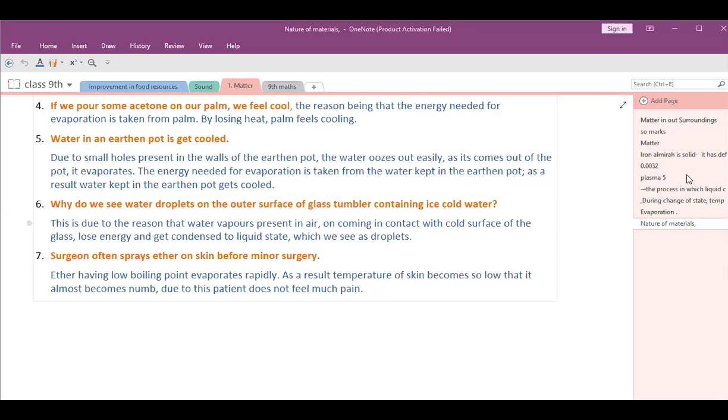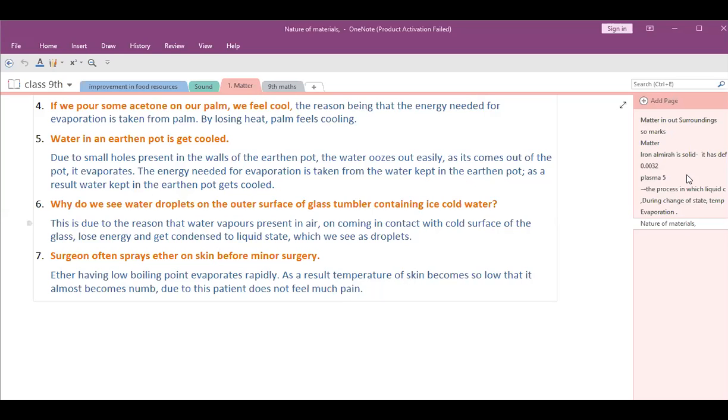Okay, ma'am. That is when we were doing the difference between solid, liquid and gas. The last point I explained about the gases. Ma'am, I wrote that when gas is stored in a container, the fast moving particles of gas collide with each other and with the walls of the container, thus exerting pressure on the walls of the container. So why do they exert pressure? That's what you need to tell, no? They have high kinetic energy.